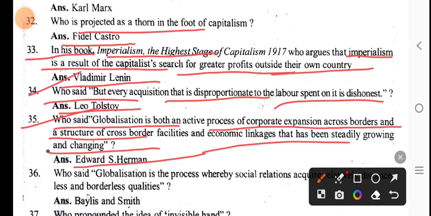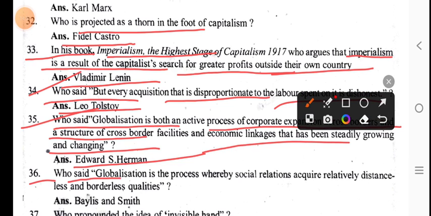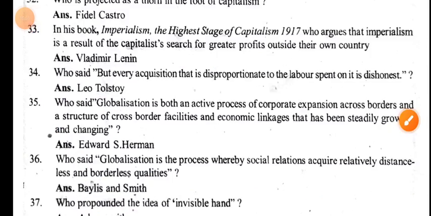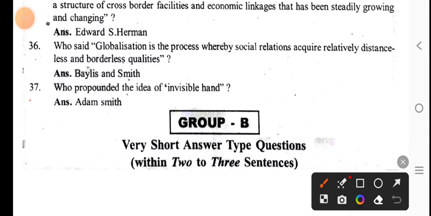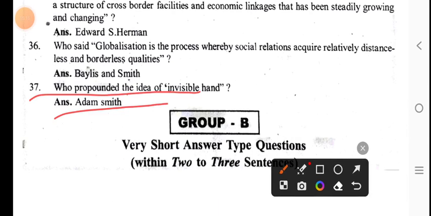Who said globalization is the process whereby social relations acquire relatively distanceless and borderless qualities? Bellis and Smith. Who propounded the idea of the invisible hand? Adam Smith.